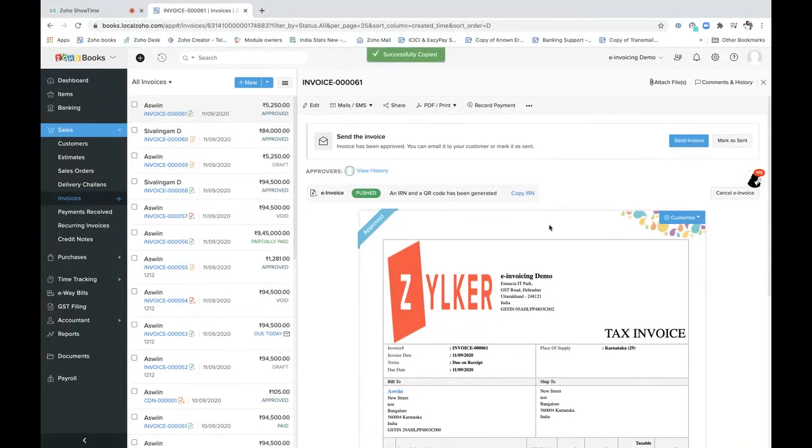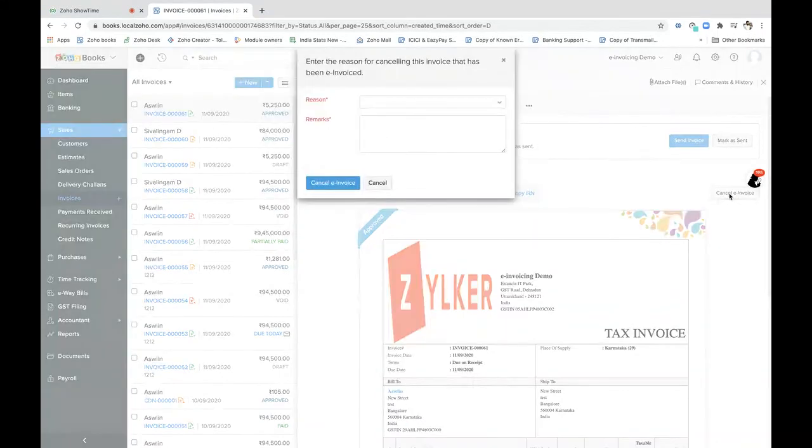Okay. And now let's say this invoice is wrongly created and you would have to make some necessary changes. Let's say the amount you will have to change, or any changes it may be. If it is going to be within 24 hours, you will just click on cancel e-invoice. Okay. And let's say the data entry mistake. And I just click on cancel e-invoice.